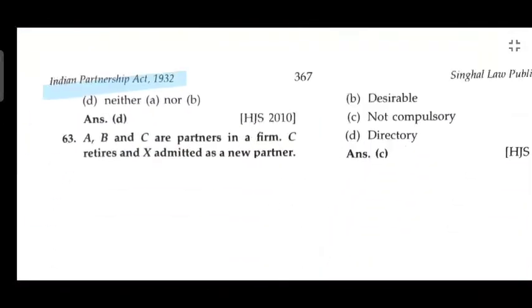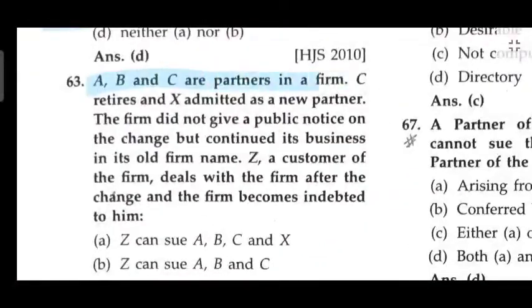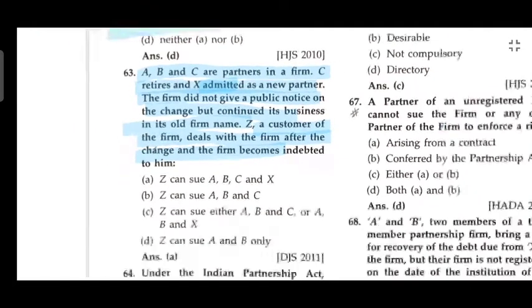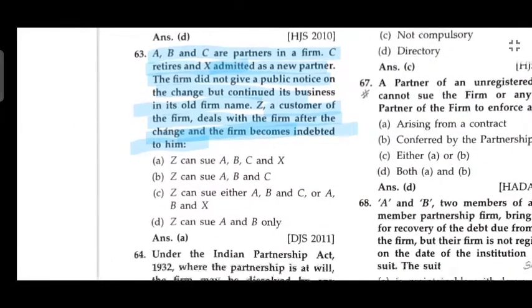A, B, C are the partners in the firm. C retired, and X was admitted as a new partner. The firm did not give public notice of the change but continued the business in its old name. Z, a customer of the firm, dealt with the firm after the change, and the firm became indebted to him. Z can sue A, B, C and X.